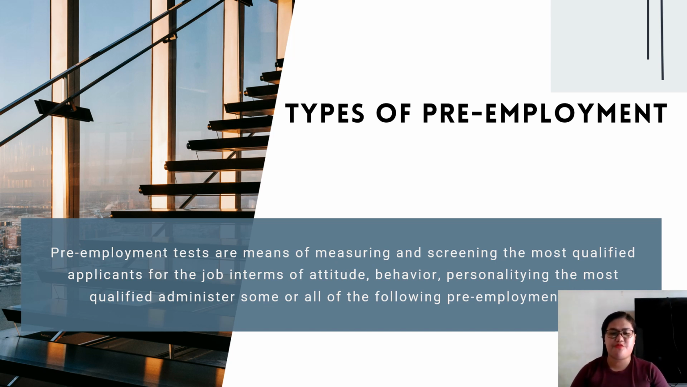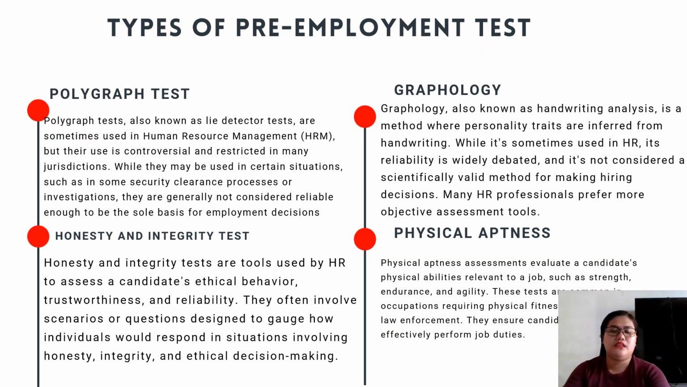These are the types of pre-employment tests. Pre-employment tests are a means of measuring, screening, and selecting the most qualified applicants for the job in terms of attitude, behavior, and personality. The most qualified applicants are administered some or all of the following. Number one is the polygraph test. Polygraph tests, also known as lie detector tests, are sometimes used in human resource management, but their use is controversial and restricted in many jurisdictions.